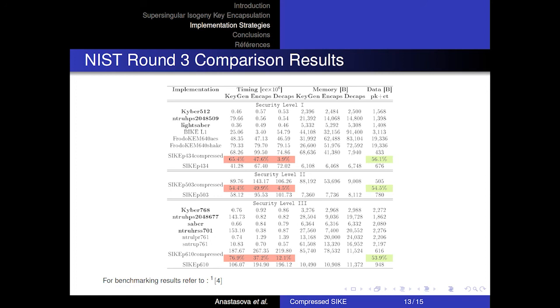The table shows clearly the advantages and disadvantages of the post-quantum candidates, where it can be seen that the timing of SIKE and compressed SIKE forms their main drawback. However, in scenarios of limited bandwidth, where the communication introduces huge latency, the use of isogeny-based schemes comes into use.